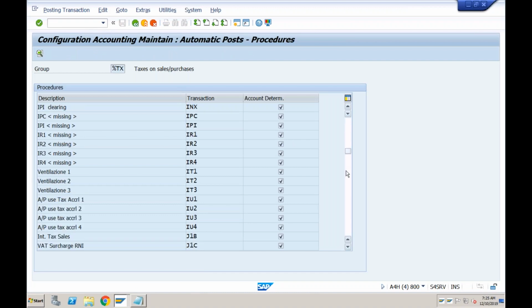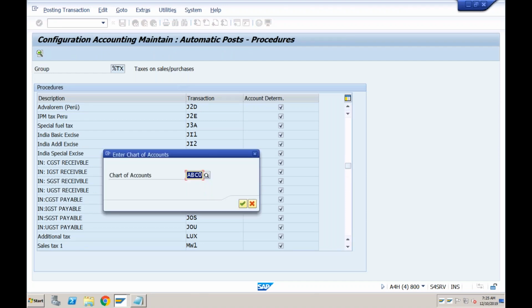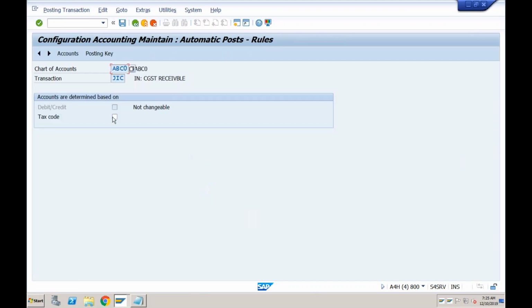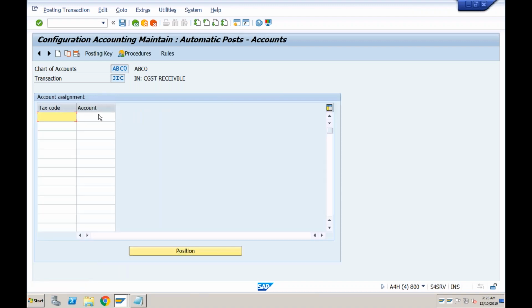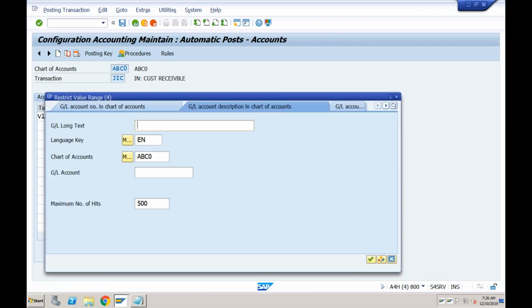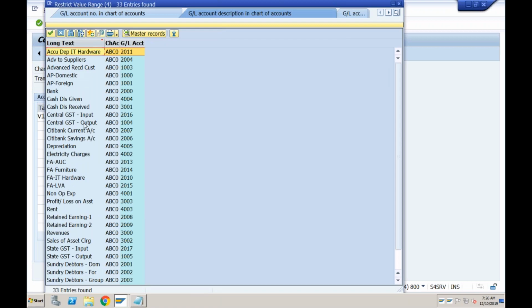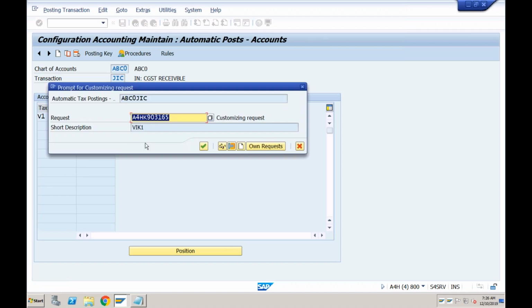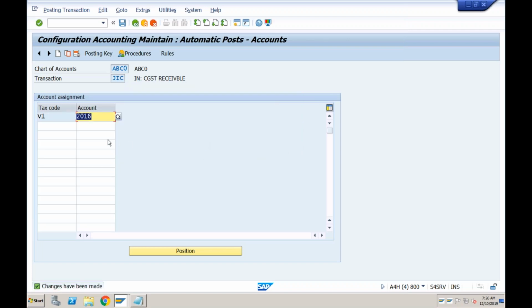So JIC, okay, and you can have the option of, based on the tax code, you can have a separate GL account. So I'm telling the system if my tax code is V1, then the account that should be posted in case of JIC is which one? We created central GST for input. Okay, and save it. So now system knows the taxation needs to go into this GL account. So this is for CGST.